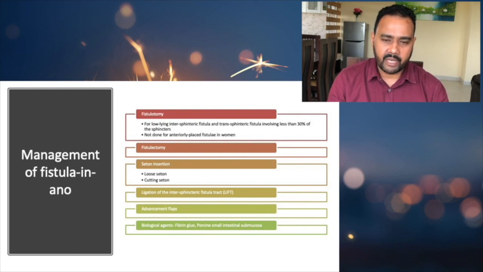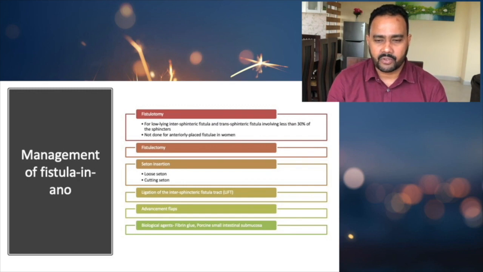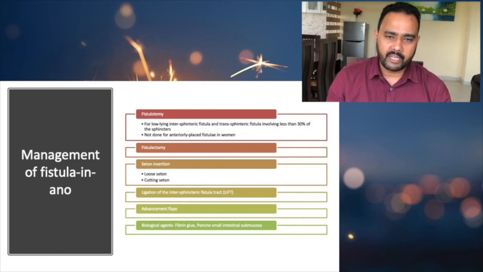But there are some biological agents that are available. We can plug with the fibrin glue, or we can plug the fistulous tract with porcine small intestinal submucosa. So these come under the biological agents. So when it comes to management of fistula in ano, you should know the main managements are: